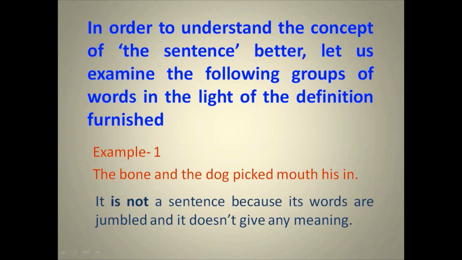No doubt it starts with a capital letter and ends in a punctuation mark, but these words are jumbled and it doesn't give any meaning. That's why this group of words is not a sentence.